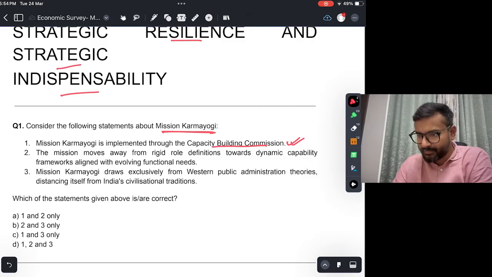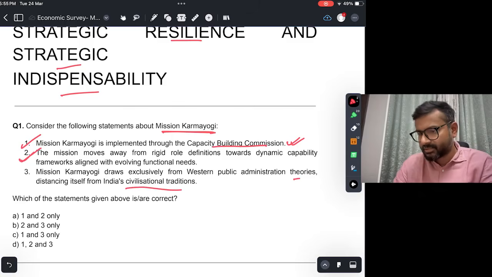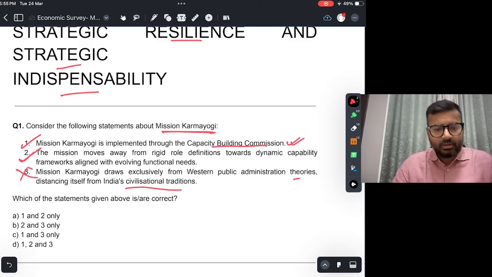This is also true. पहले जो role definitions होते थे वो rigid होते थे, now much more dynamic. Mission Karmayogi draws exclusively from Western public administration theories, distancing itself from Indian civilizational traditions. So, of course, this is not true. It draws from both Western public administration theories as well as India's civilization traditions. The answer would be A, 1 and 2.